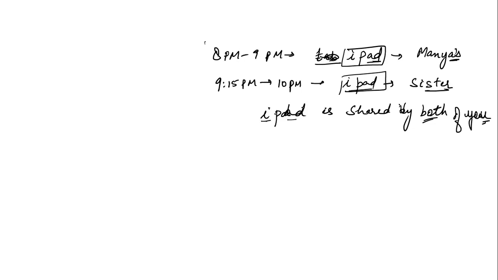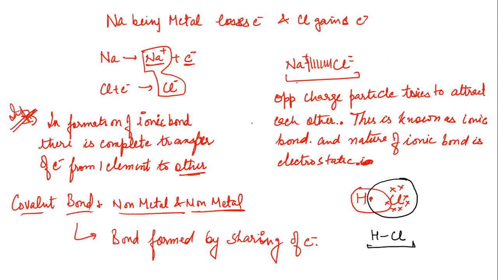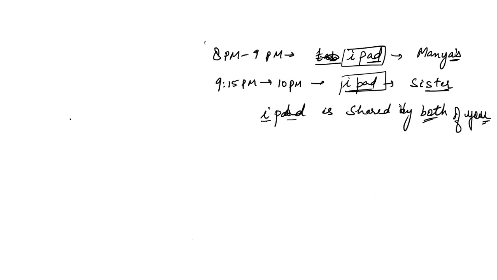The iPad is shared by both of you. In a similar manner, we can say these electrons are shared by both. This electron is shared by both hydrogen and chlorine. Now we will see one more example. Suppose oxygen, O2. How is this O2 formed? Oxygen has how many electrons in the valence shell? 6 electrons. Now one more oxygen, also 6.